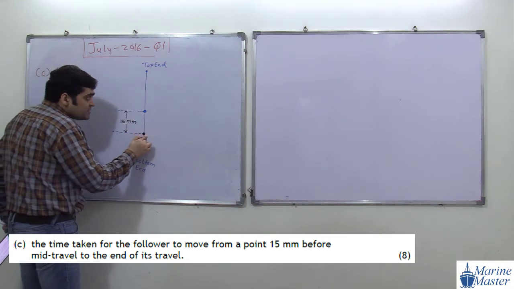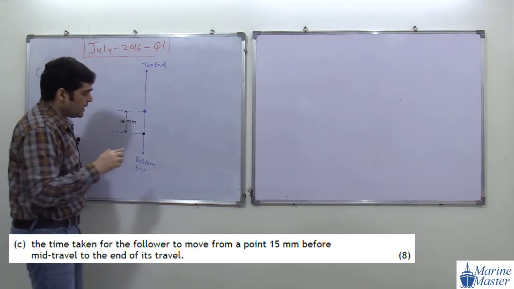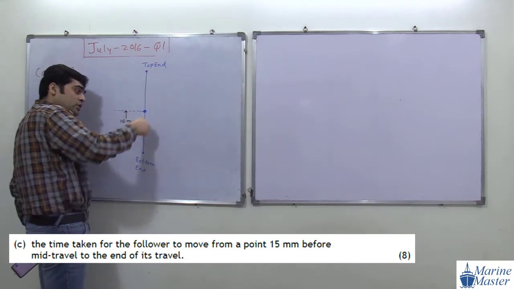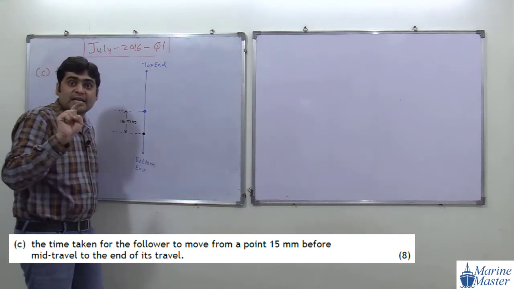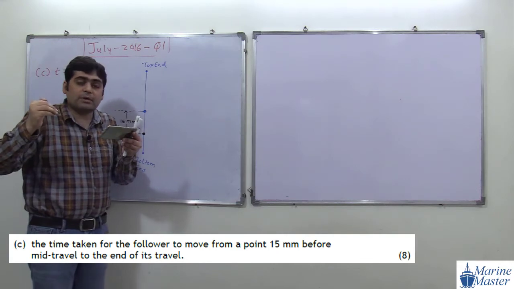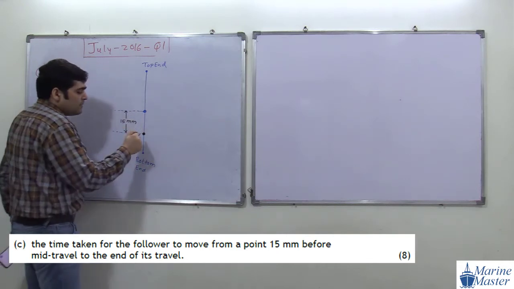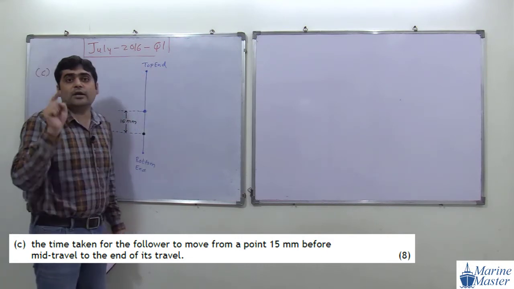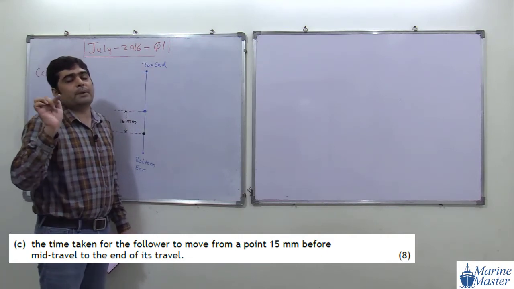Means from this point to the end of travel. See the wording, see the English. Our follower is starting from this location and going to the end location. So for that purpose we have to find out time.